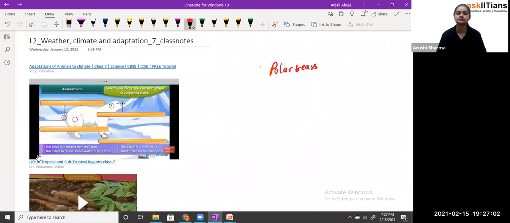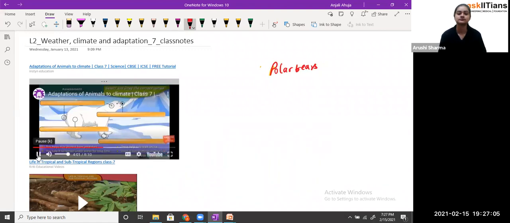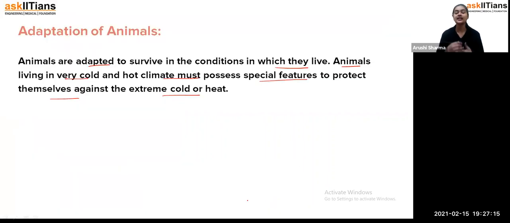Select and drag the correct option in respective boxes. So students, like we have observed, according to the temperature of different regions, we can see that the animals are adapting their survival according to their condition, because God has already gifted them those structures. For example, students, if we take India as an example,